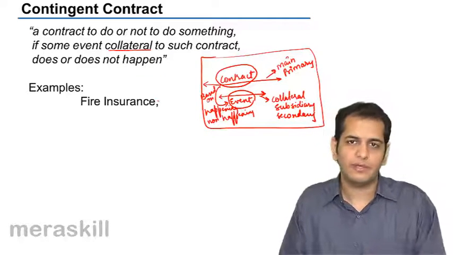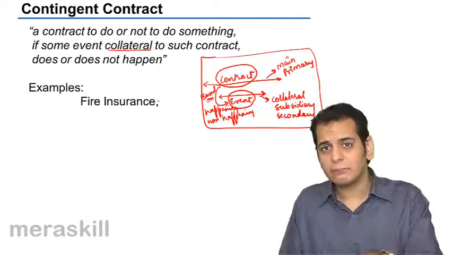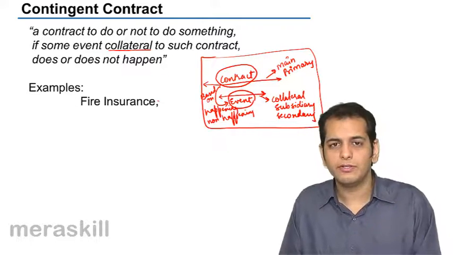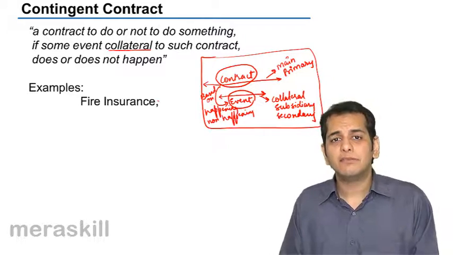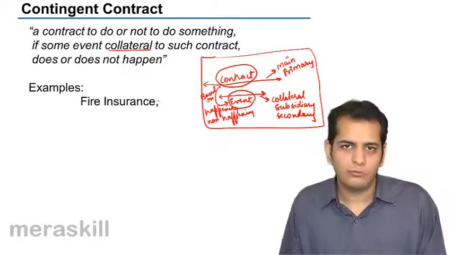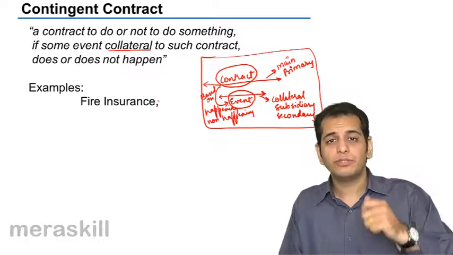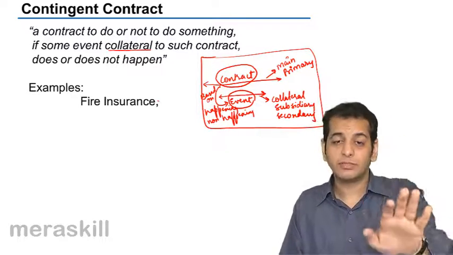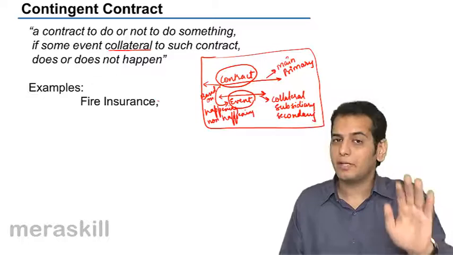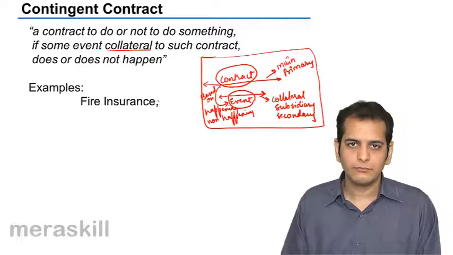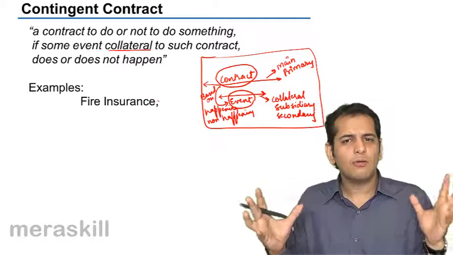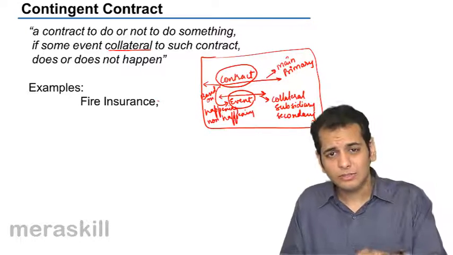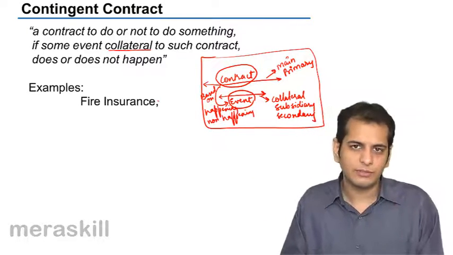Insured against fire. Now the insurance company tells you, if your house or your property is burnt by fire, I will pay you the amount of loss. Whatever loss you incur, I'll reimburse it. I'll cover it. I'll pay it. So this is a normal kind of insurance, a fire insurance contract. Such a contract is also a contingent contract.